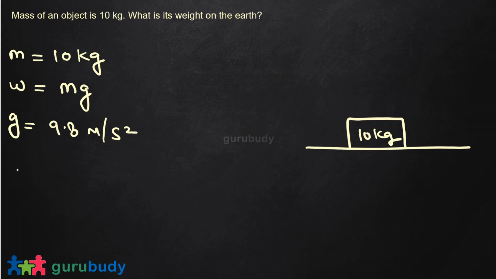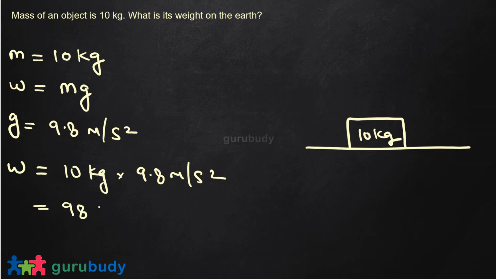So the weight of this object on Earth would be 10 kg into 9.8 meter per second square, which is about 98 kg meter per second square, or 98 newtons. That's the weight. So let's move forward.